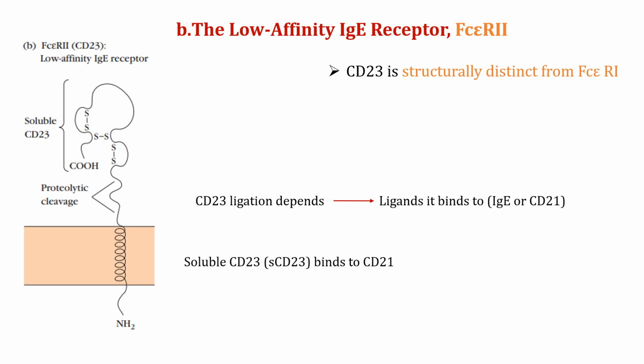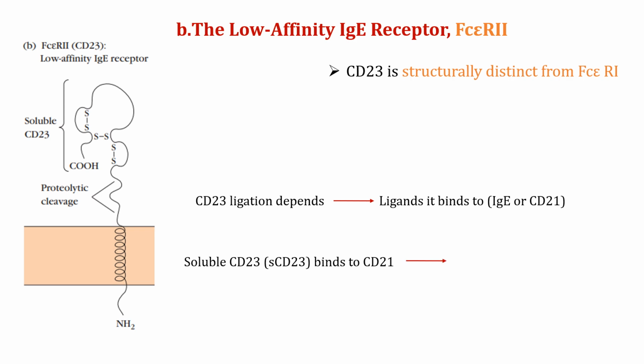Interestingly, CD23 binds not only to IgE but also to the complementary receptor CD21. The outcome of CD23 ligation depends on which ligand it binds, IgE or CD21, and whether it does so as a soluble form or as a membrane-bound molecule. There are two isoforms, CD23A and CD23B, which differ only in the N-terminal part.